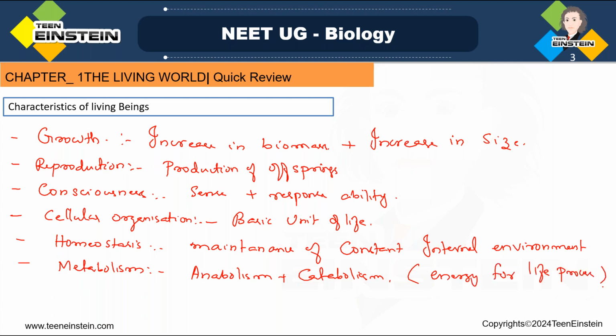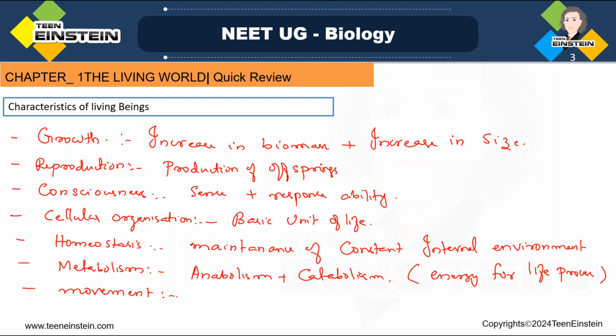Next characteristic feature of living organisms is movement. Movement, or locomotion we can say, from one place to another place, is shown by animals. Plant parts also show slight movements.